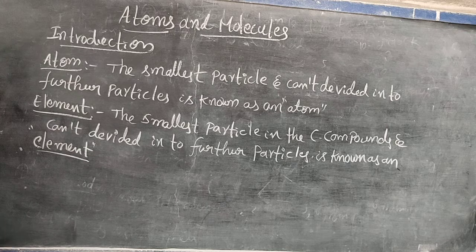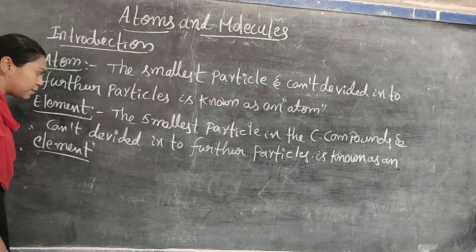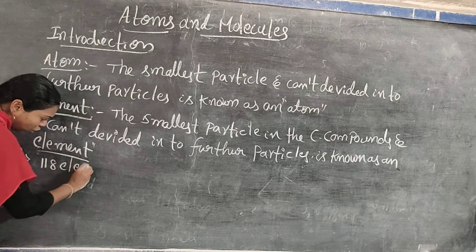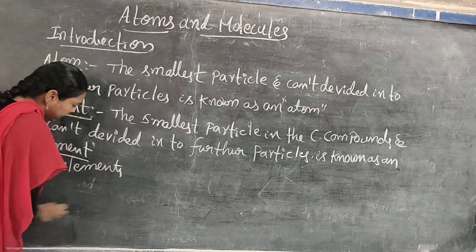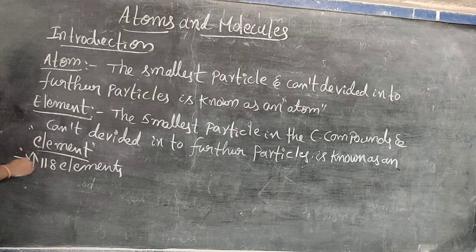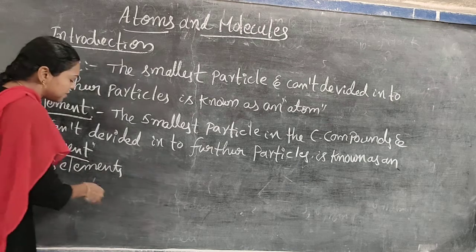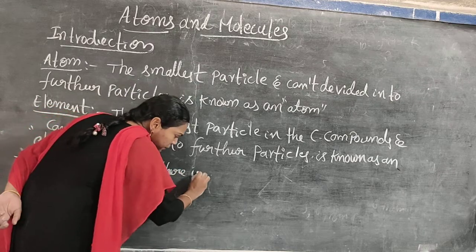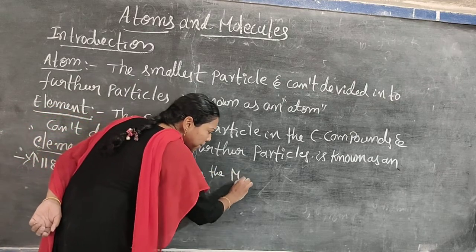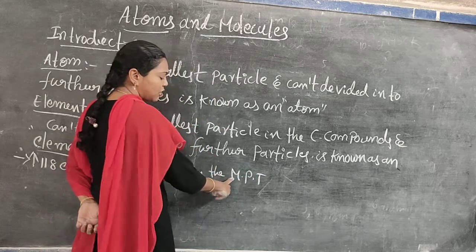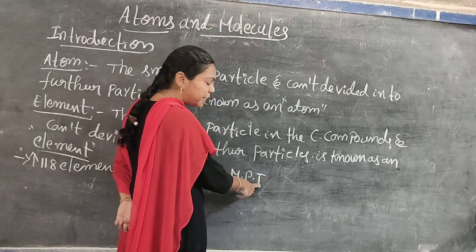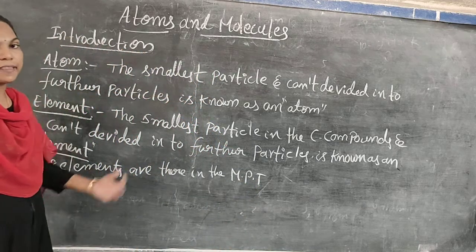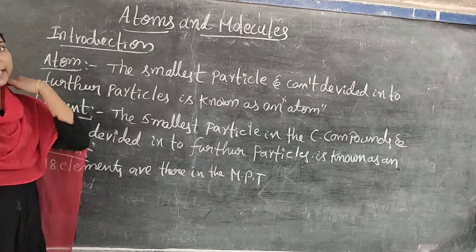So how many elements are there in the modern periodic table? More than 118 elements are there, not exactly. More than 118 elements are there in the modern periodic table. MPT means modern periodic table. What is MPT? Modern periodic table. So more than 118 elements are there in the modern periodic table.